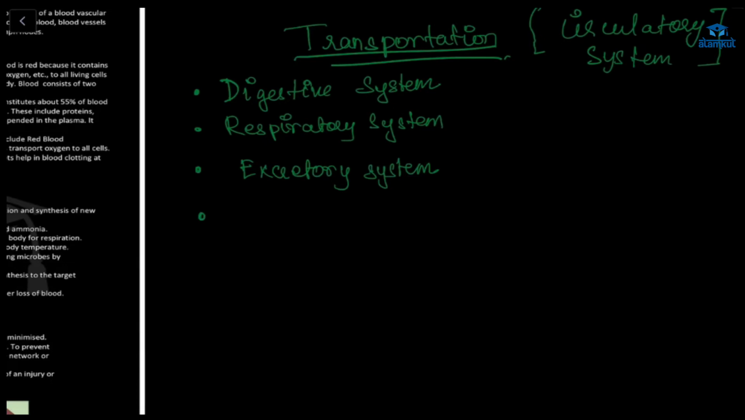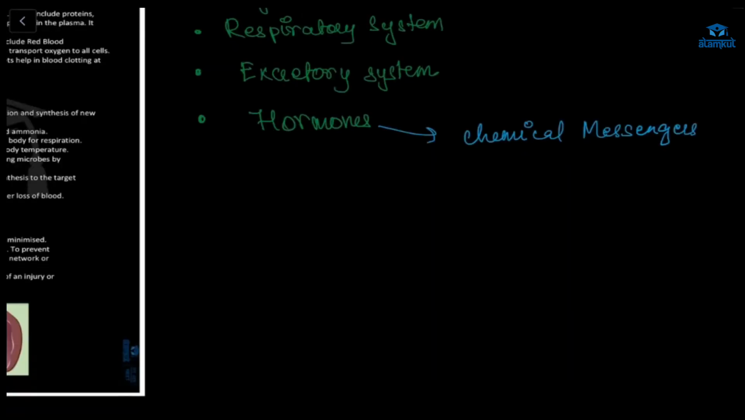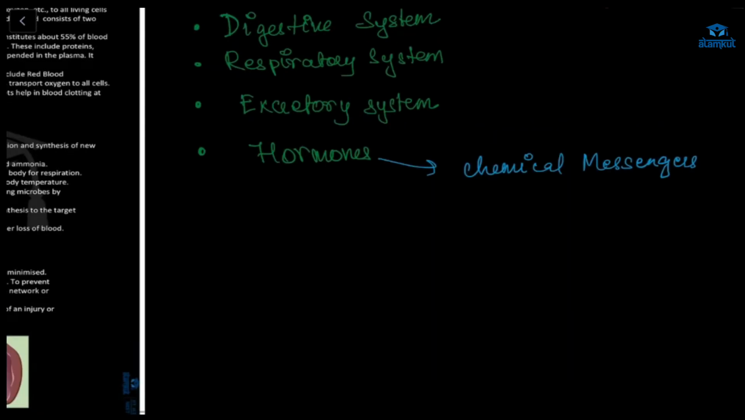Next, can anyone tell? Hormone. What is a hormone? It is a chemical messenger. So wherever it is needed, it has to be transported, right? So in that case also transportation is required. So what are those circulatory fluids inside our body?